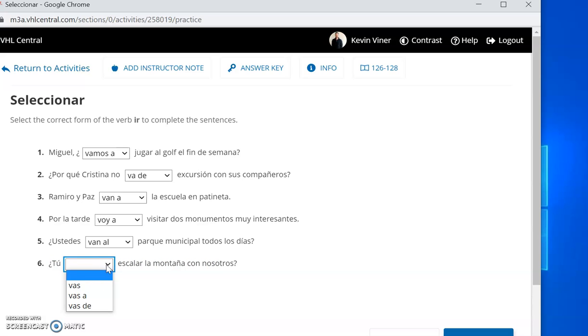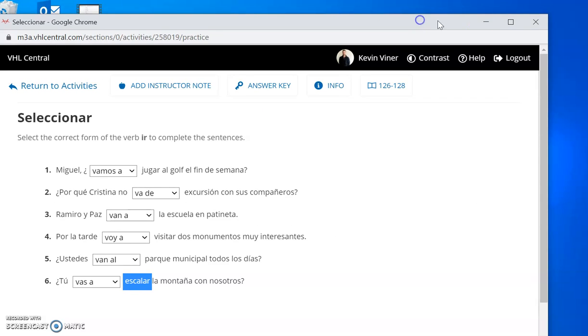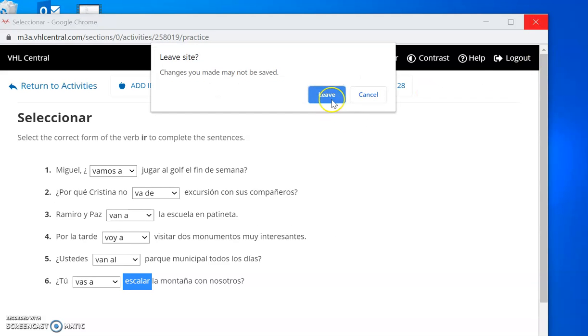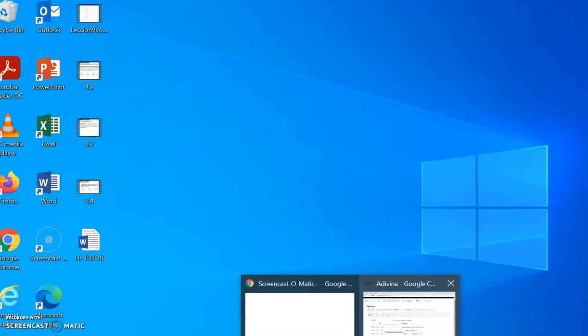6. Tú blank escala la montaña con nosotros. Pause. And we're back. And we have another example of a future. Are you going to climb the mountain with us? Vas a escalar. Right, again, the same construction. Conjugate the verb ir, you have the preposition a, and then the infinitive form. All right, muy bien. So that was our first activity. We're going to do one more. This will be a nice short video.